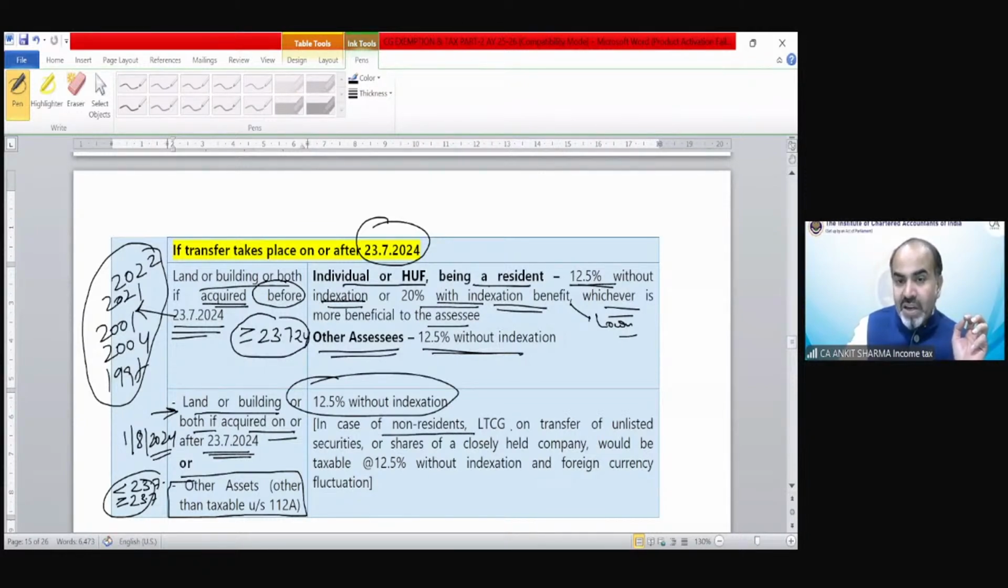In case of a non-resident, long-term capital gain on transfer of unlisted security or shares of a closely held company would be taxable at the rate of 12.5% without indexation and foreign currency fluctuations.